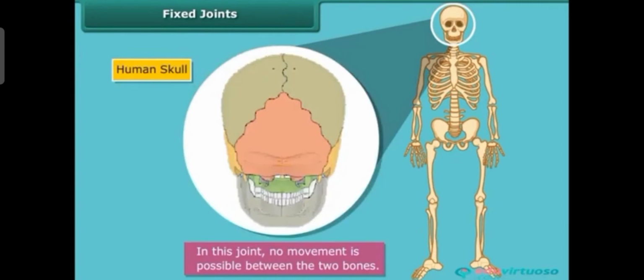Which is the fixed joint bone in the human body? Which is the fixed one? Yes, very good. Human skull. Human skull is a fixed joint.